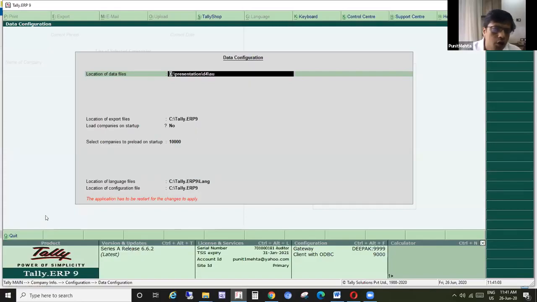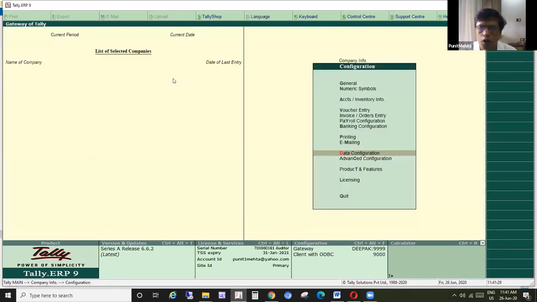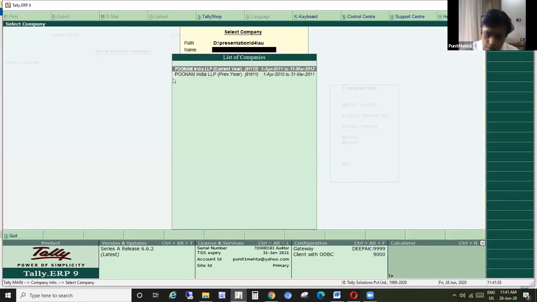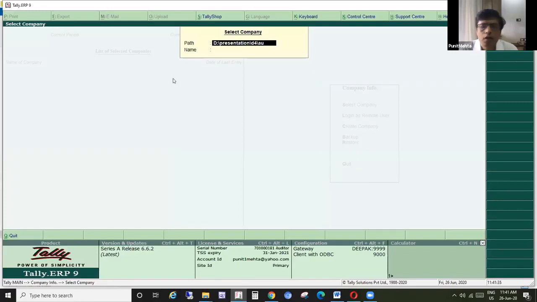Here you can also set companies to load on startup, yes or no, or which company to preload. Users should understand where their data files are. You need not change the data path again and again. You can just put the data path here if you want to access the same path every time. Or if the paths are different, then normally when we start Tally, you can press F1, backspace, and then type the path.